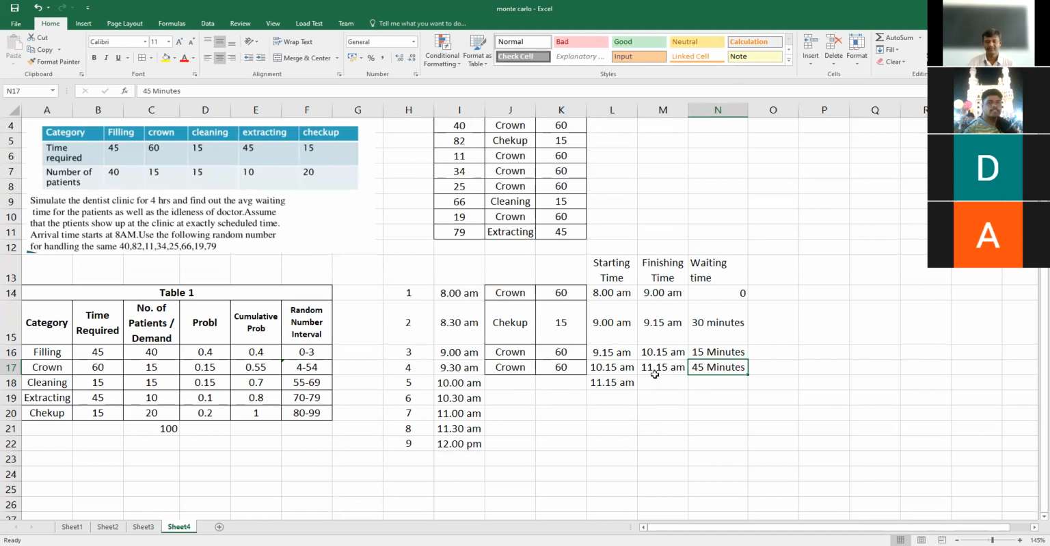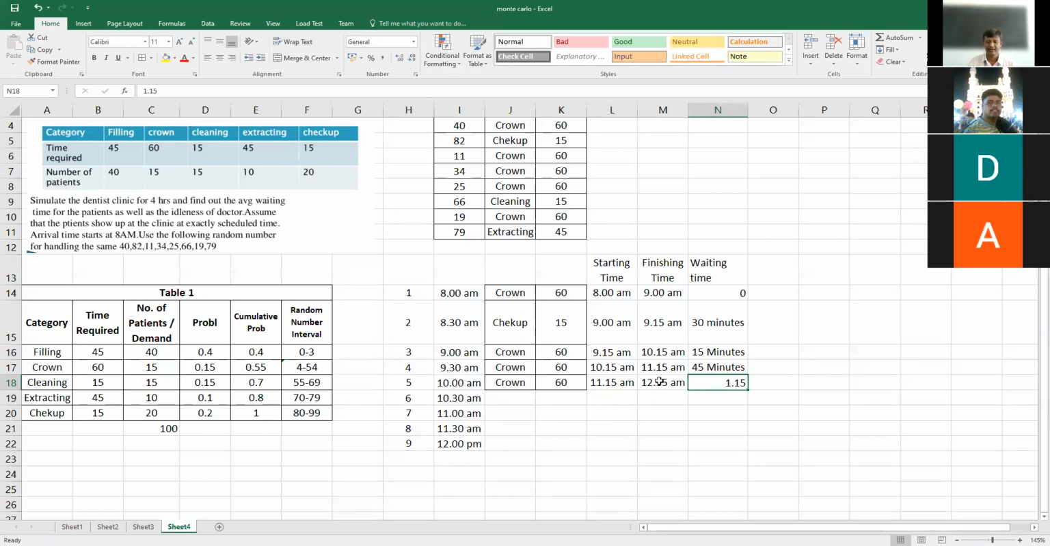Then the doctor will be free by 11:15, ready to take up the next patient. The next patient arrives at the clinic by 10 a.m. He is coming again for crowning work, which takes another 60 minutes. So the work starts by 11:15 and completes by 12:15. Since the patient enters the clinic by 10 a.m. and the work starts by 11:15, he has to wait 1 hour 15 minutes for his service to start.